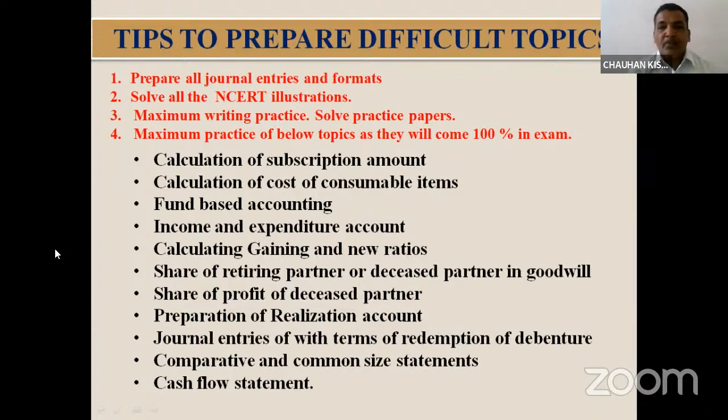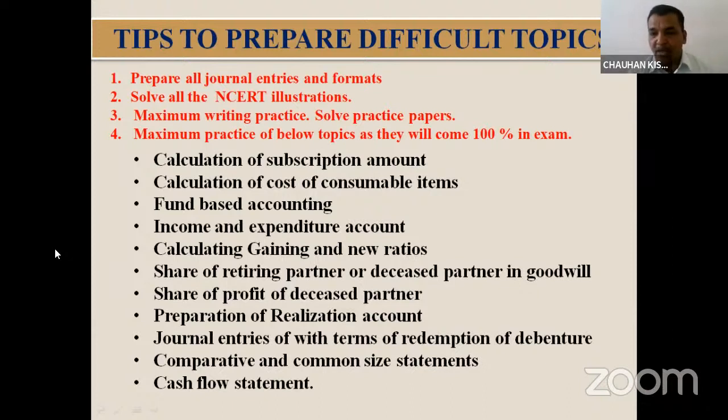And for scoring 100% marks, please concentrate on these topics. These are the important topics. If I talk about the NPO, then how to calculate the subscription account, cost of consumable items like cost of stationery, cost of medicine, fund-based accounting questions, and preparation of income and expenditure account. In 5 marks, it may come.